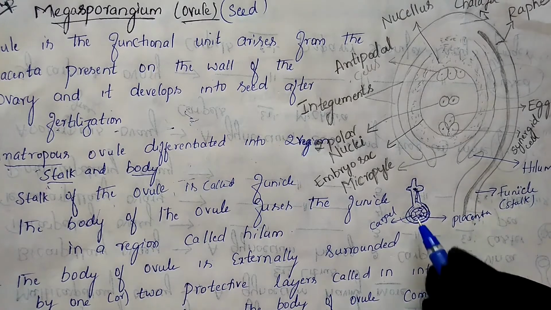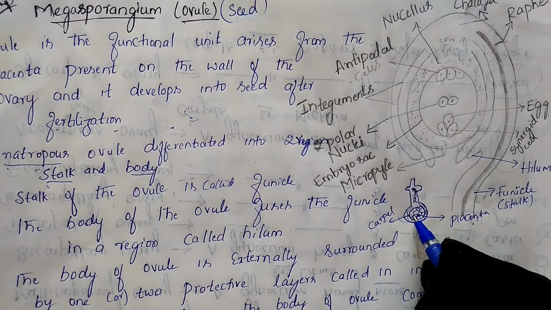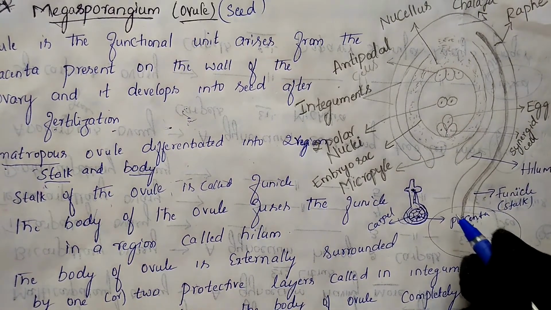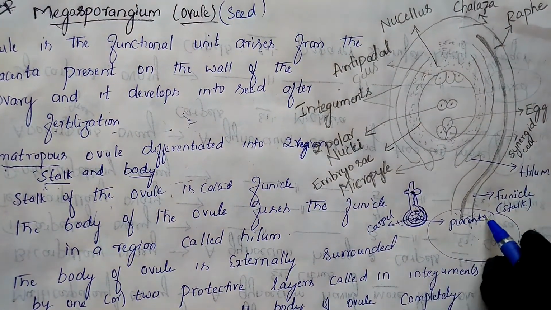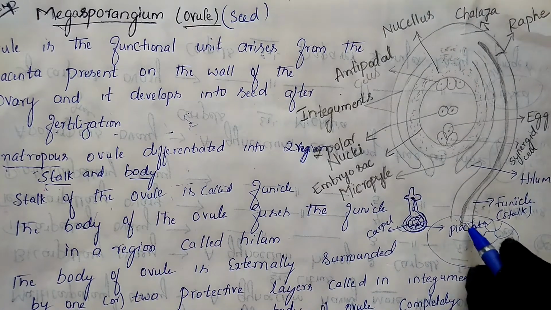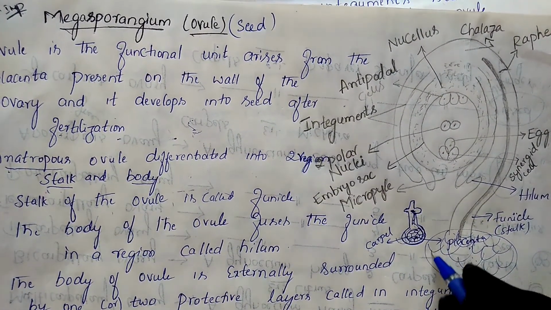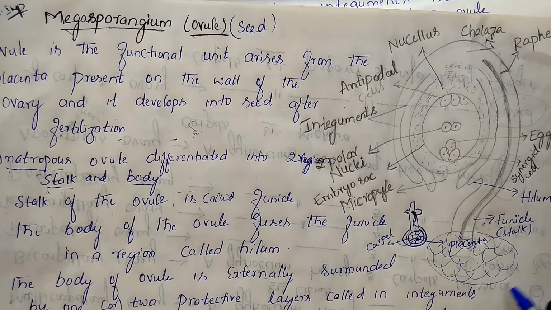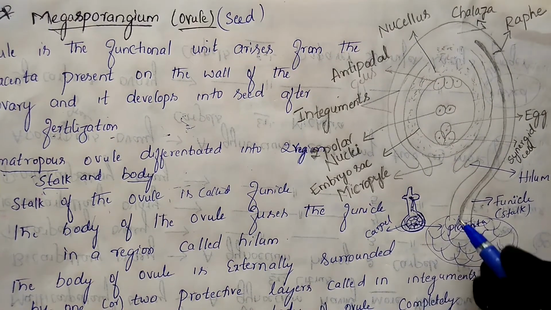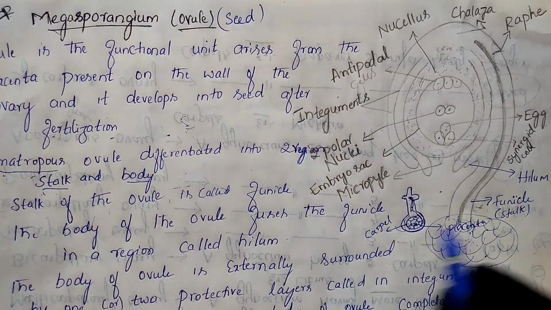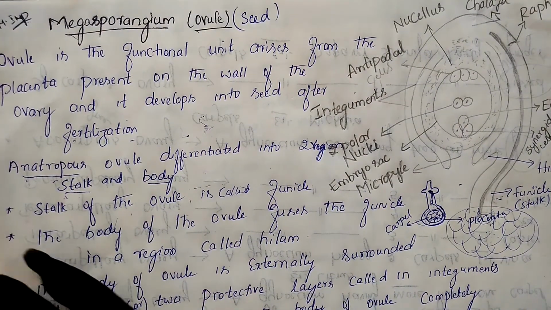With the help of this funicle, the ovule will be attached to the placenta. Suppose this is the placenta here, then this ovule will be attached to it. Parenchymatous cells will be present and completely form a lining, a bed of parenchyma cells, on the ovarian cavity. On this, the funicle will be attached. So this portion only we call the stalk.